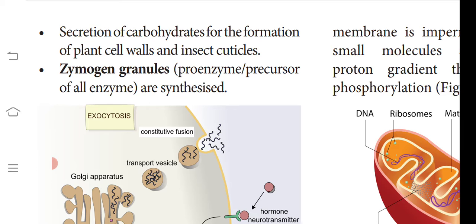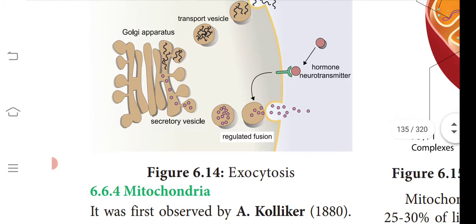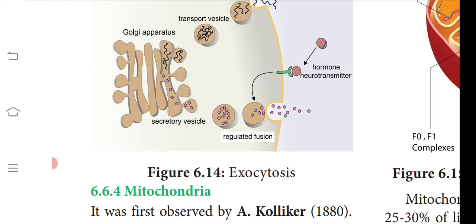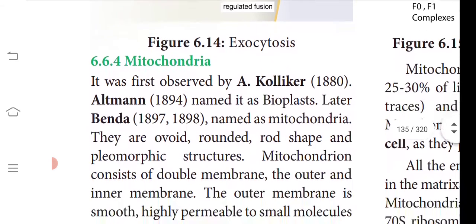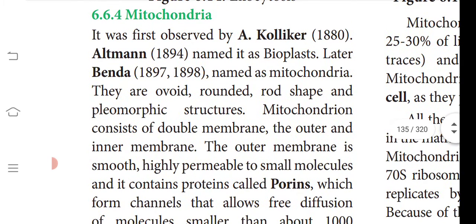Secretion of carbohydrate is done by this Golgi complex. Zymogen granules are synthesized by this Golgi apparatus. When the secretory material is sent out of the cell, it is called exocytosis. Now we will learn about mitochondria. Mitochondria is a very important cell organelle because it is involved in the production of ATP molecules.